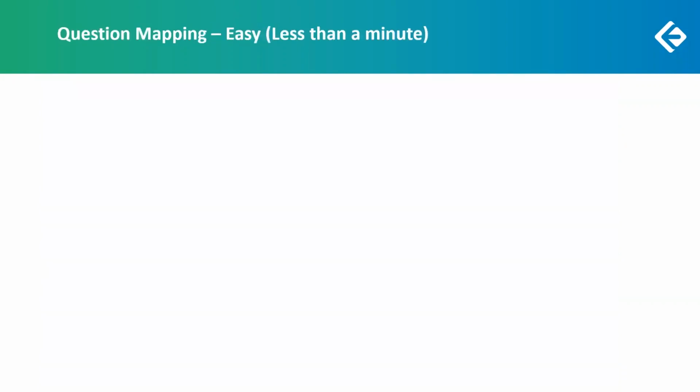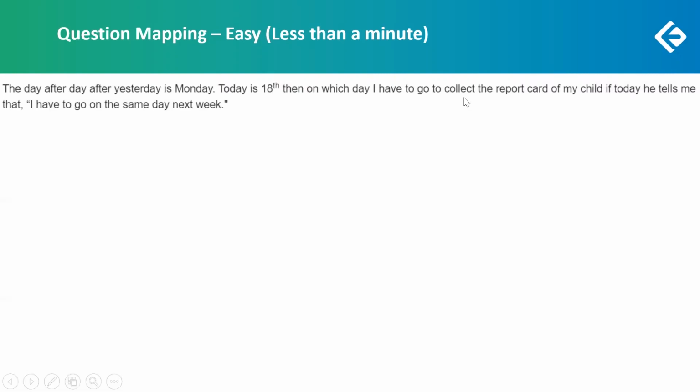Now, there were certain questions which were really easy and could have been done in less than a minute. For some of these, we don't even need a pen and paper; you can easily calculate it in your mind. The first question was based on calendars. It was very easy.